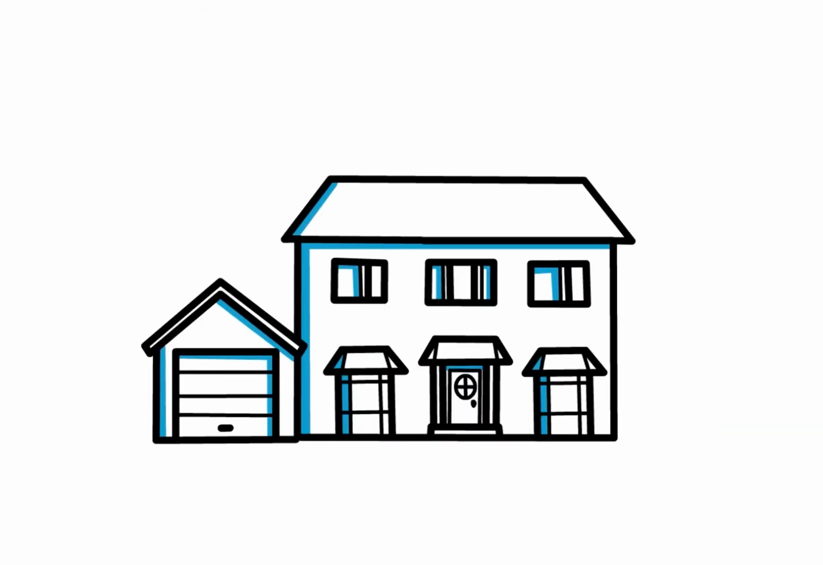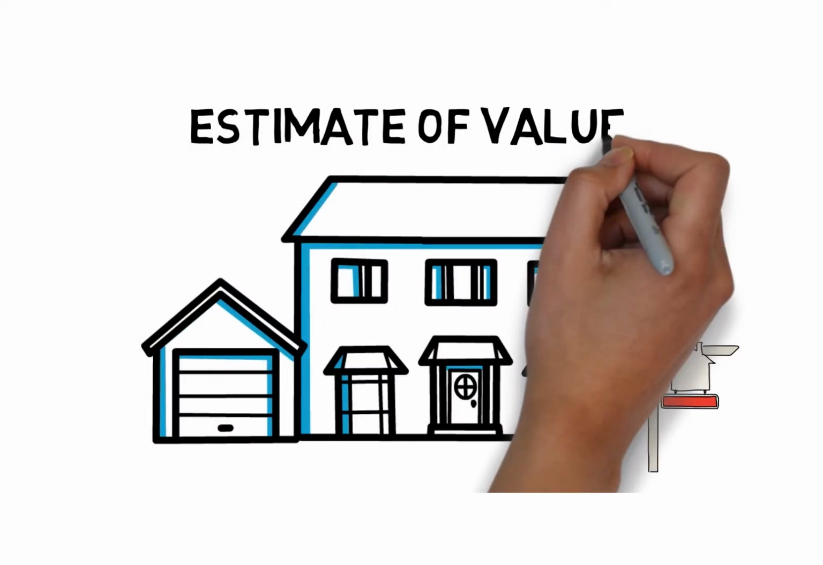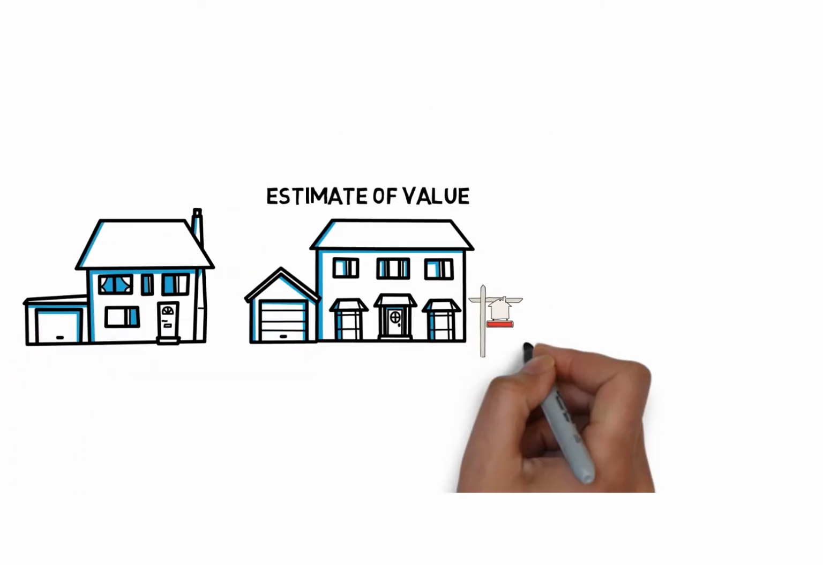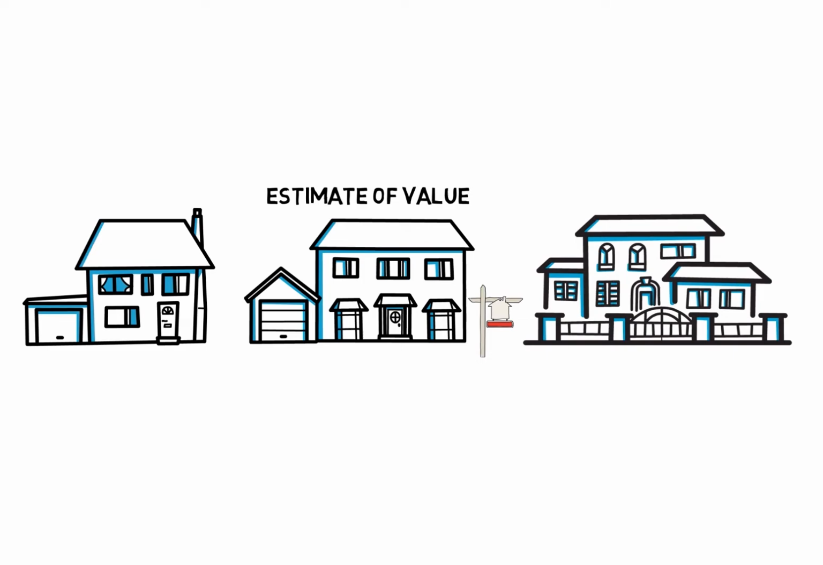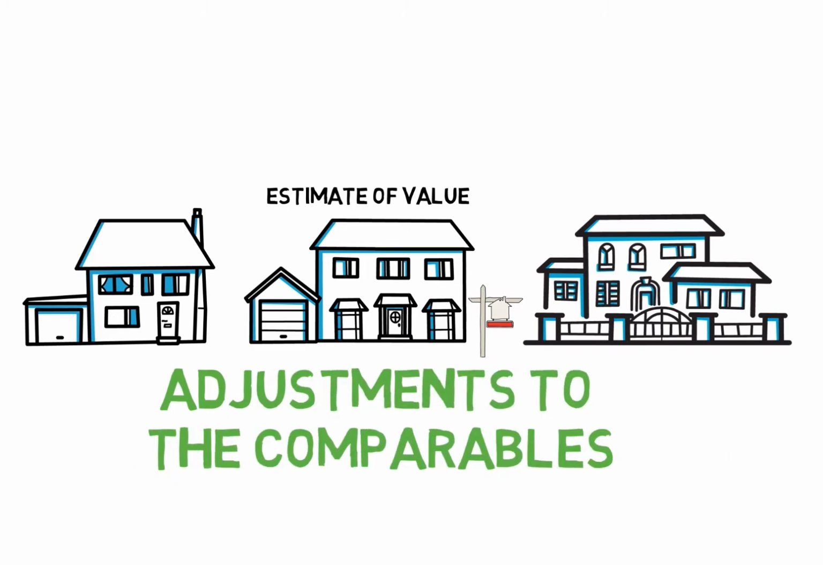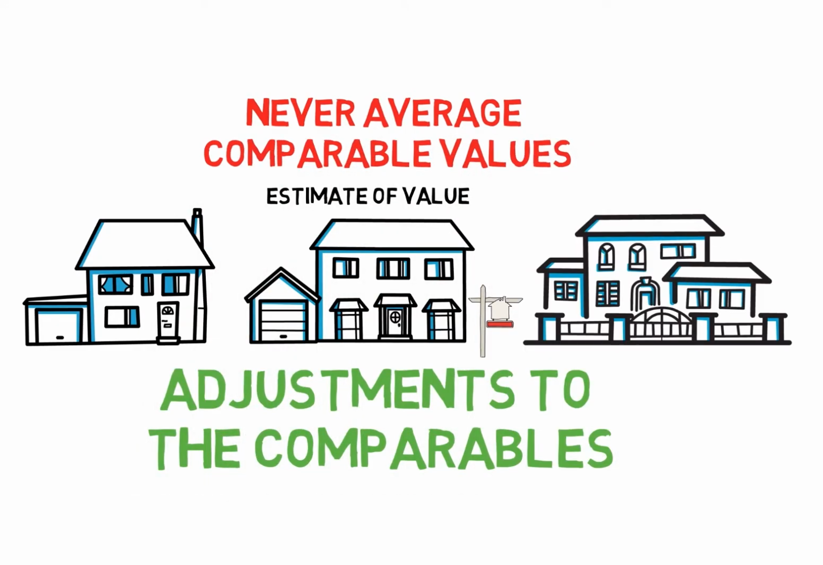When a licensee goes out to list a seller's home for sale, the seller will typically ask for an estimate of value. The licensee will look at comparable homes in the neighborhood that have already sold that are similar to the seller's property. No properties are alike, so we need to make adjustments to the comparables to basically see how they compare to the seller's subject property. Then we can estimate the value. Appraisers, by the way, never average comparable values together to come up with an estimate of value for our subject property.